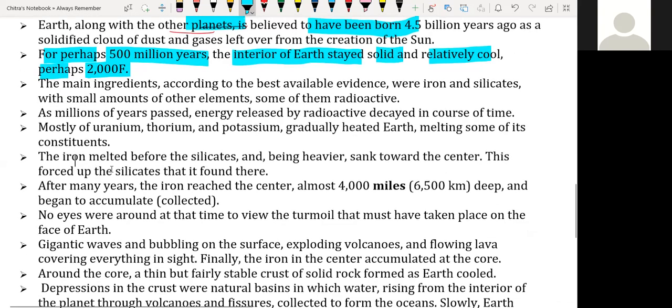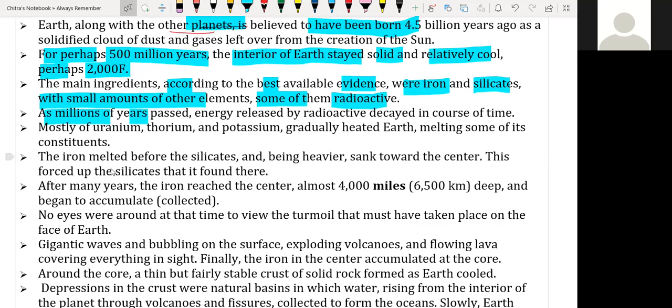The main ingredients, according to the best available evidence, were iron and silicates, with small amounts of other elements, some of them radioactive and some non-radioactive in nature.